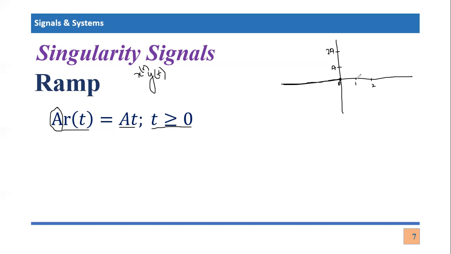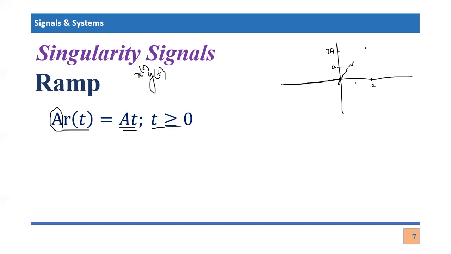Let's say I want to calculate its value at time equal to 1. If I put t equal to 1 here, a will multiply with 1, so it will equal a. So at time equal to 1, its amplitude or strength will be equal to a. Similarly, if I put t equal to 2, 2 will multiply with a, so that will become 2a, right? That is why I was considering the y-axis in terms of a variable.